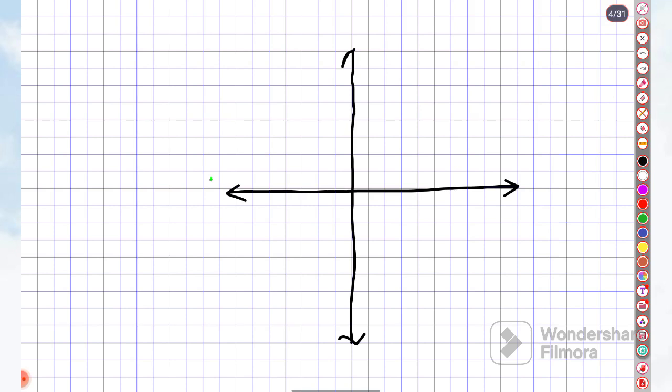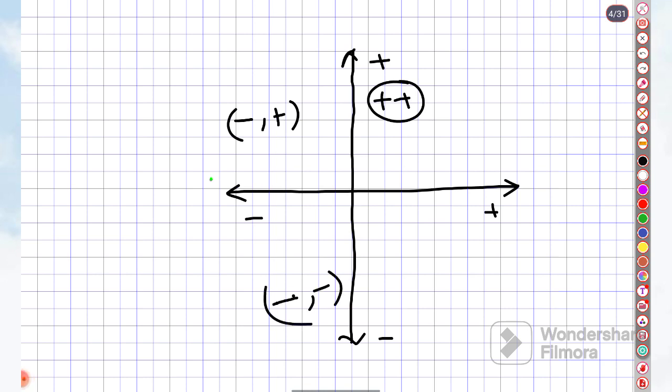Okay, so this is positive, this is negative, positive, negative. So you can understand the signs. This is positive comma positive, the x coordinate we will write first. This is negative, negative comma negative, and this is negative comma positive. So accordingly you can put down the points in the coordinate system.